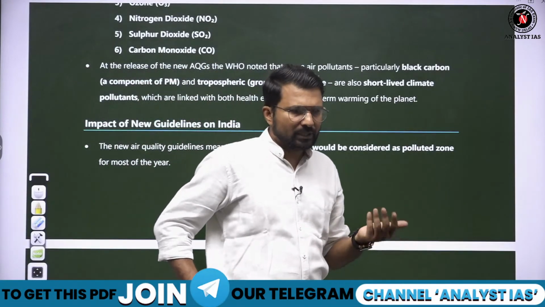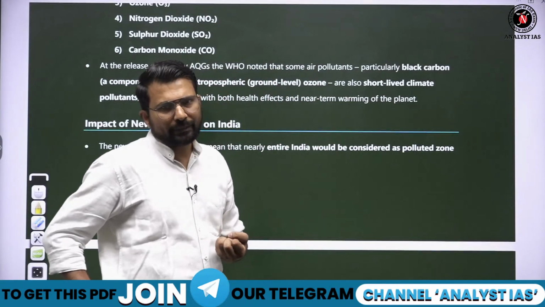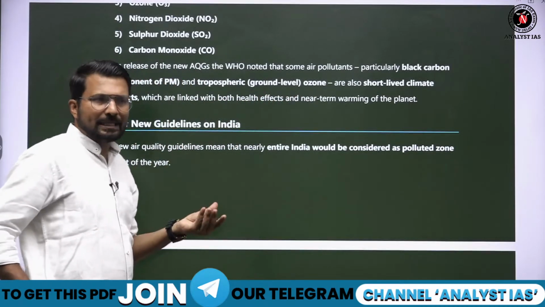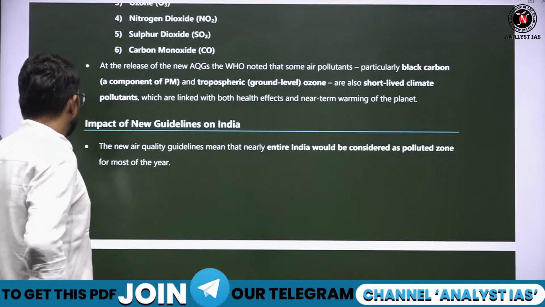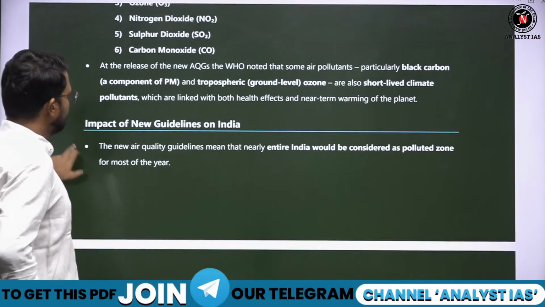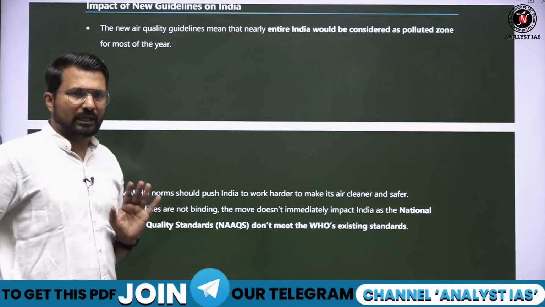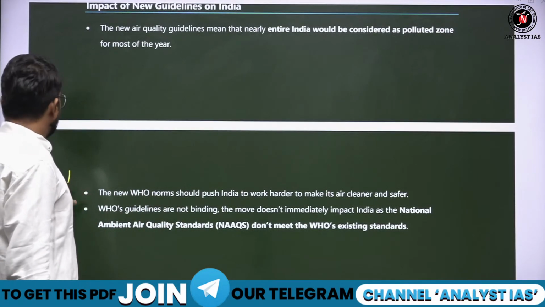So black carbon is being produced due to the increased use of fossil fuel. And ozone is basically a resultant of nitrogen pollution. So these 6 pollutants, you need to cram them down. रट डालिए इसको. Okay. Impact of new guidelines in India.